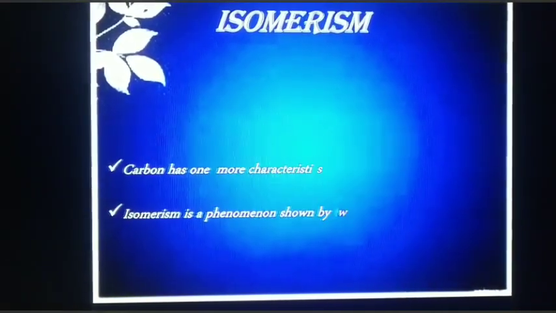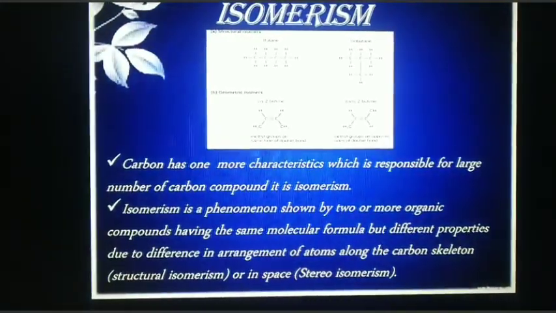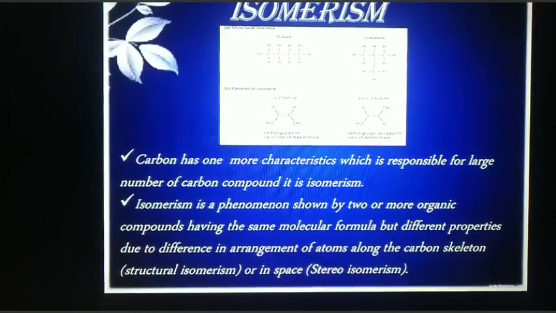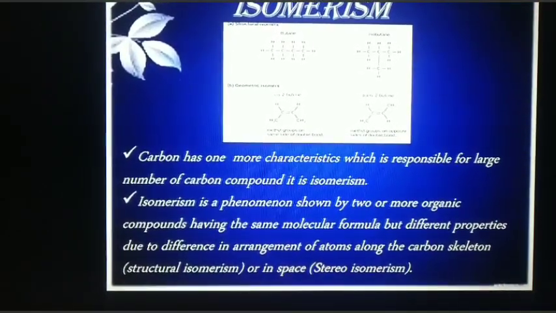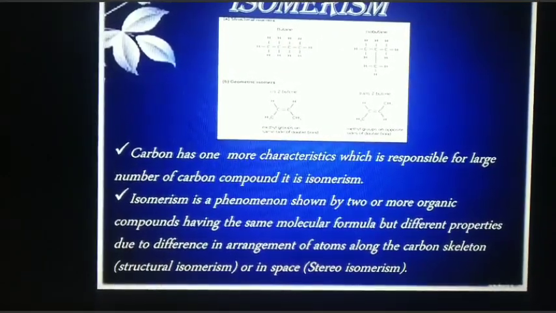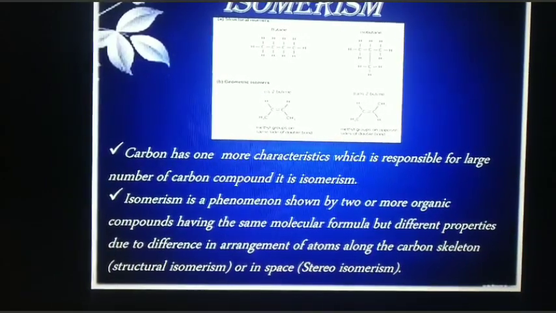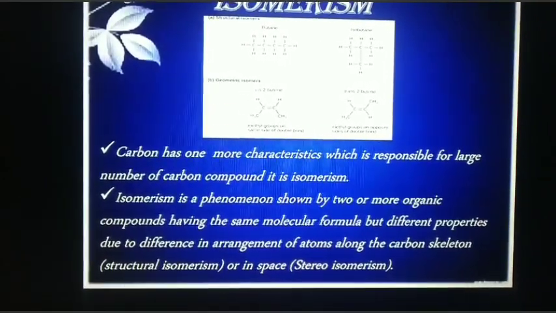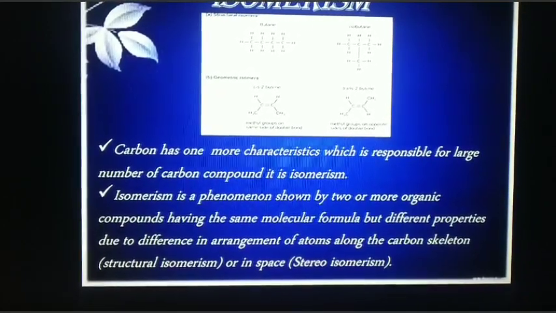Isomerism. Carbon has one more characteristic which is responsible for large number of carbon compounds. It is isomerism. Isomerism is a phenomenon shown by 2 or more organic compounds having the same molecular formula but different properties due to difference in arrangement of atoms along the carbon skeleton or in space.